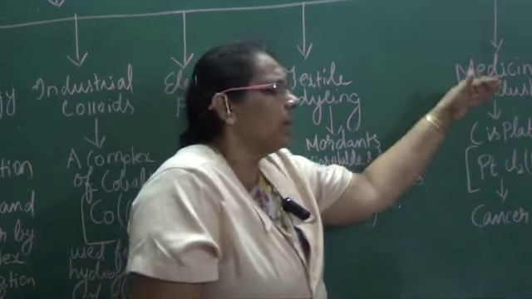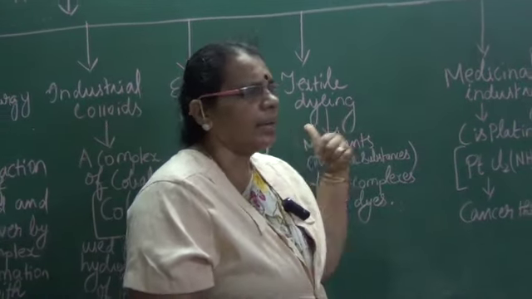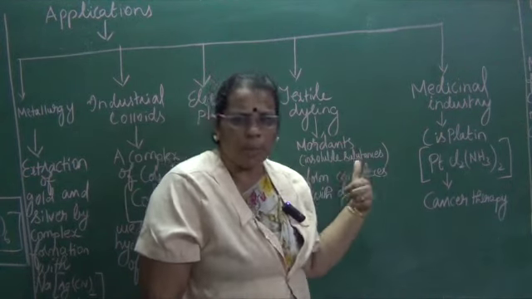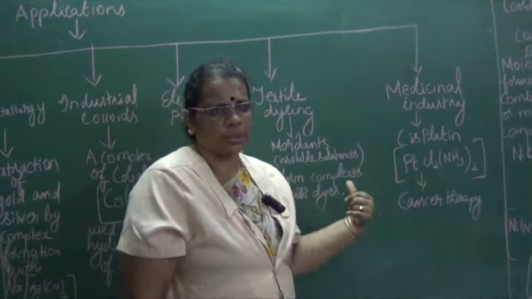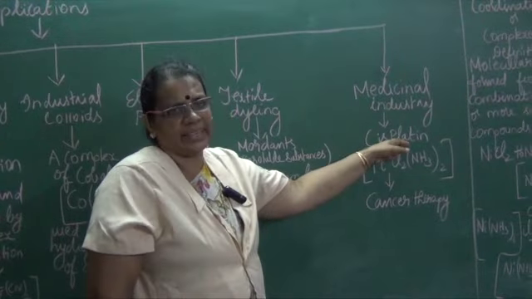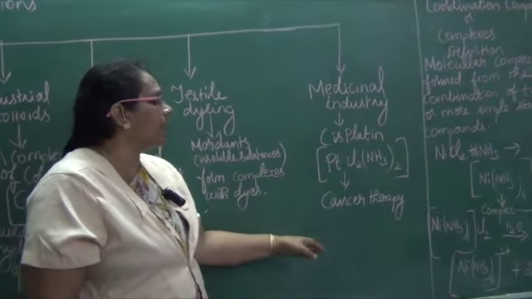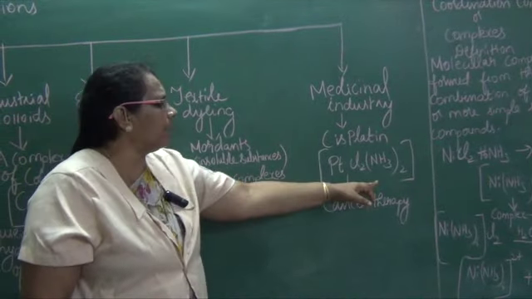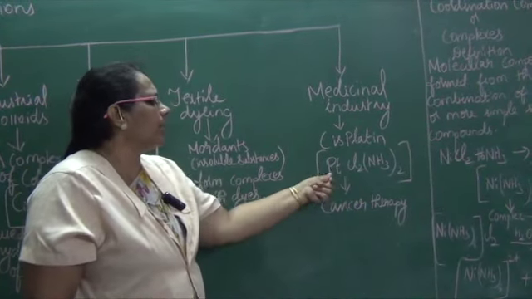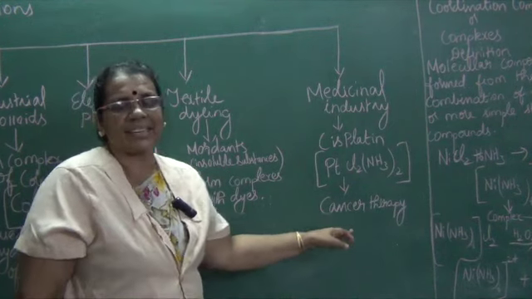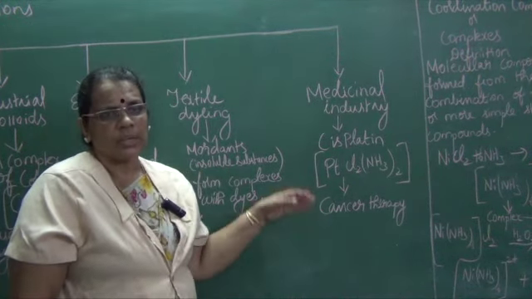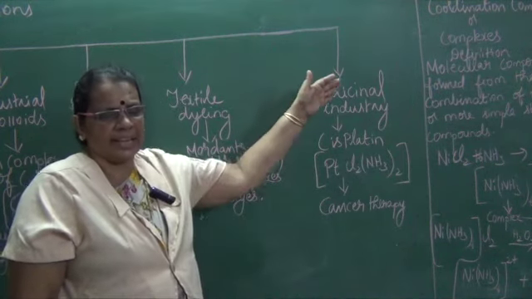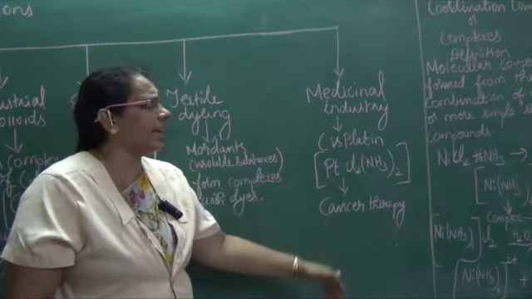When you talk about the medicinal industry, it has medical applications also. Complex salts or coordination compounds are useful in medicine also. For example, cisplatin. Cisplatin is nothing but diamine dichlorido platinum 2. It is used in cancer therapy, that is, chemotherapy. So, this cisplatin, which is a complex compound, is used in the medicinal industry, particularly for treating cancer.